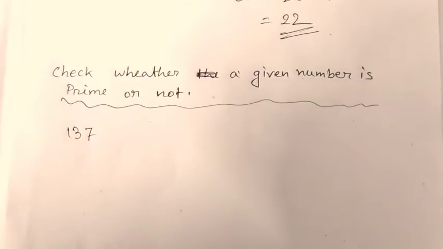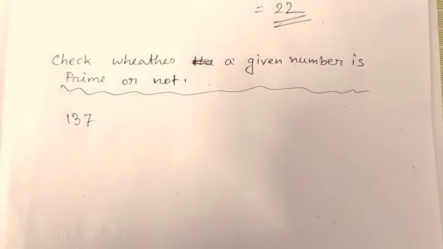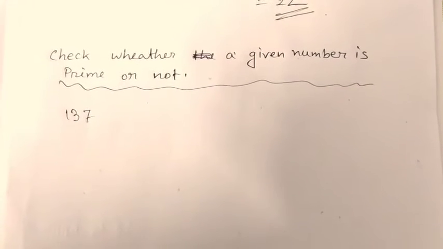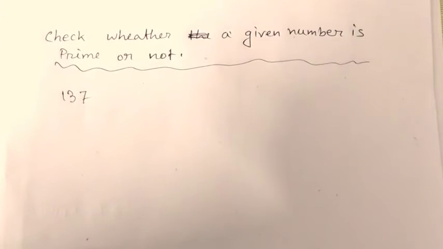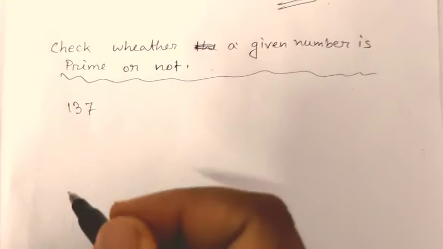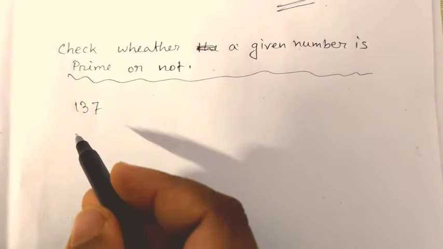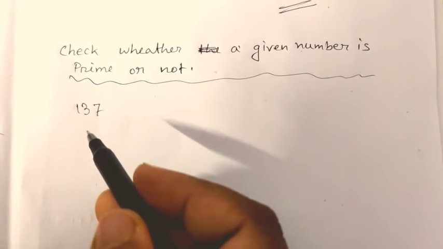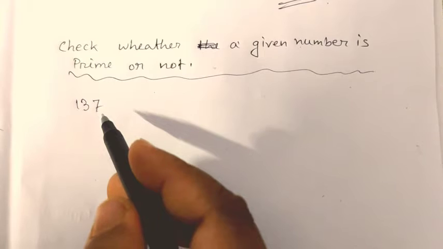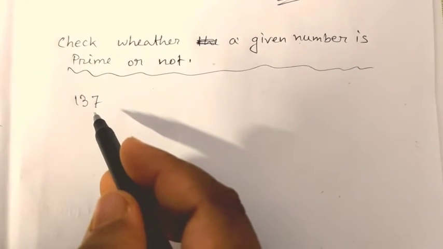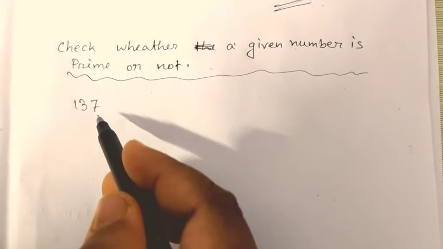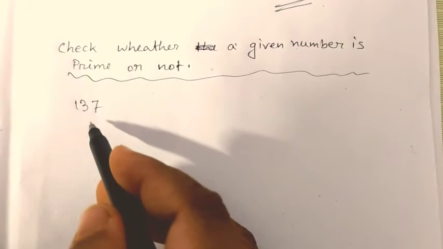Now the next thing is we have to check whether a given number is prime or not. Let's take the example 137. How do we check whether a number is prime? The definition says that if a number has only two divisors, 1 and the number itself, then it is called a prime number.